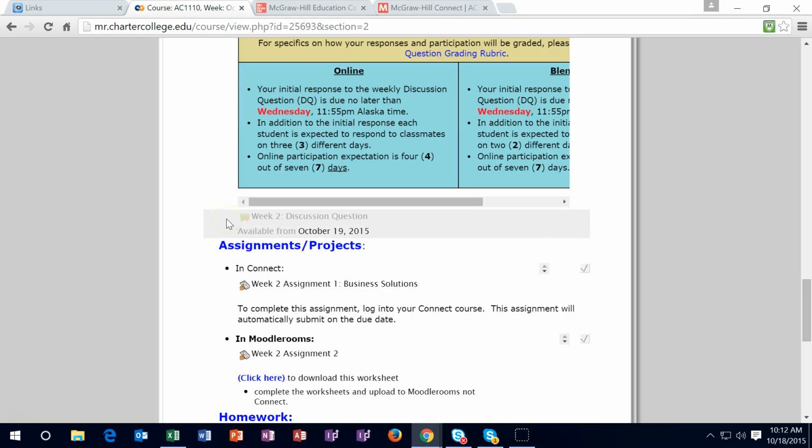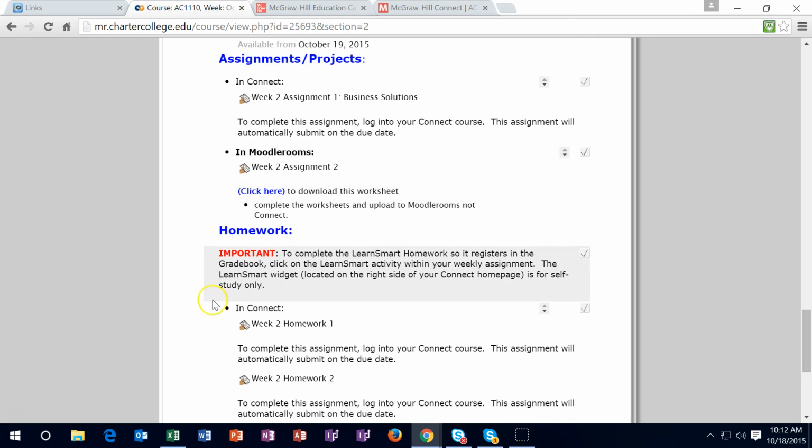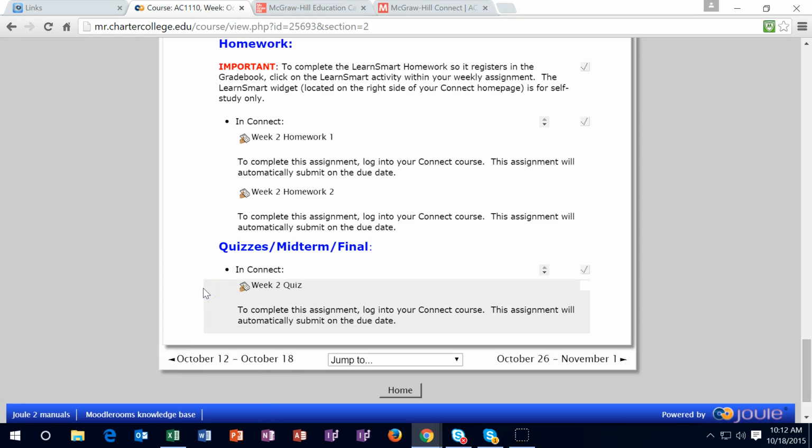So the discussion forums are worth 21% of the grade. Remember that the theory on how to get through this class is you want to pick up full credit on the discussion forum posts. 21%, 100% of the discussion forum posts. You want to pick up as much of the credit as you can on the assignments as possible because you have control over those and you have support if you need it. And then you want to do as well as you can on the quiz with the knowledge that you've got full credit on the discussions and as high a point total as possible on the homework and the assignments. That's how I would approach these classes. That's how I suggest approaching basically all the classes.